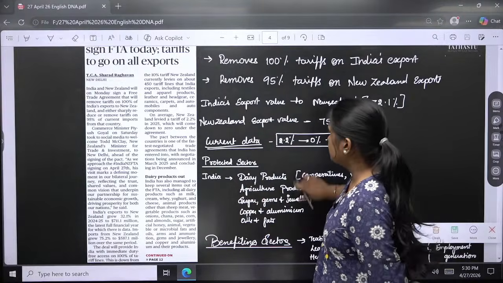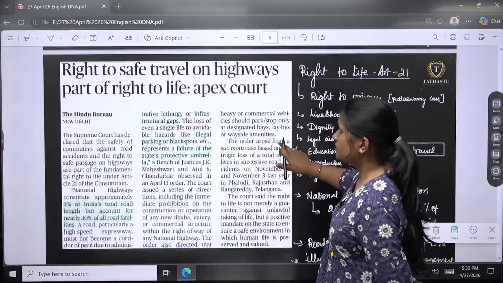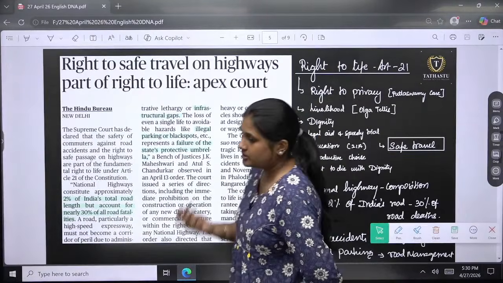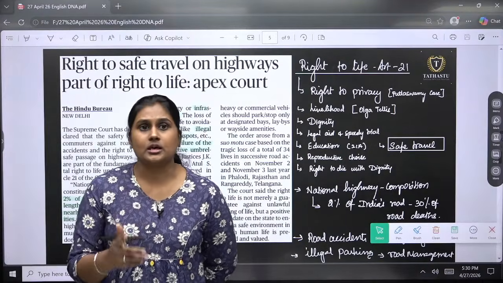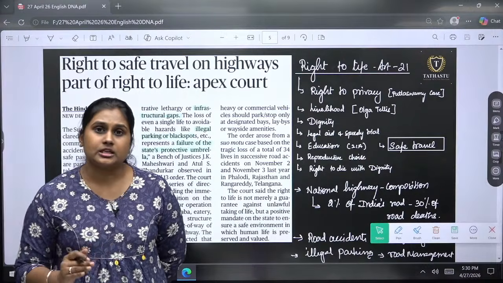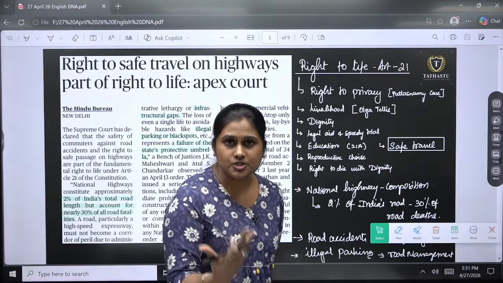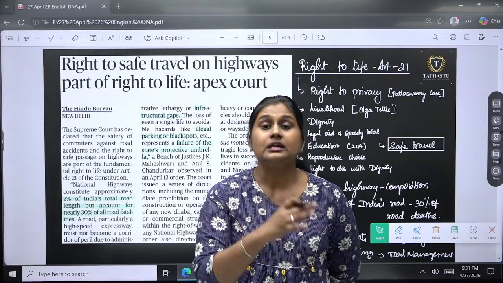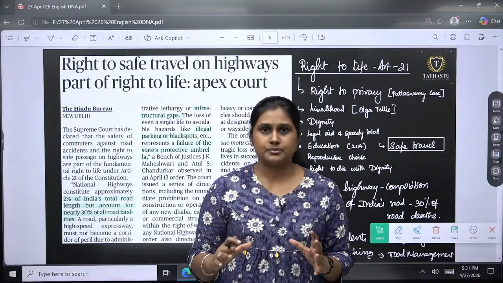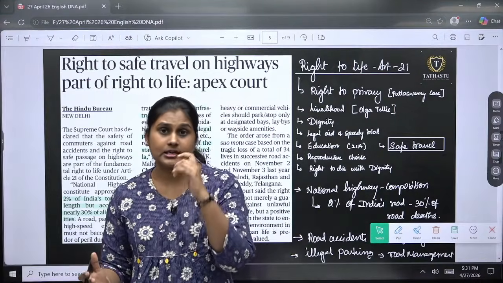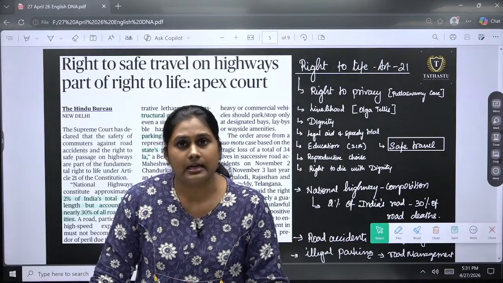Then, right to safe travel on highways. If you see Article 21, right to life, it has been extended completely. It is not one time or twice, it has been extended multiple times whenever the human lifestyle has changed. Right to privacy, when the digital era boomed. So it is not that it was altered at one particular time; it keeps on adding upon evolution.